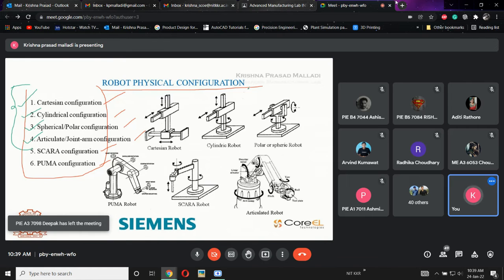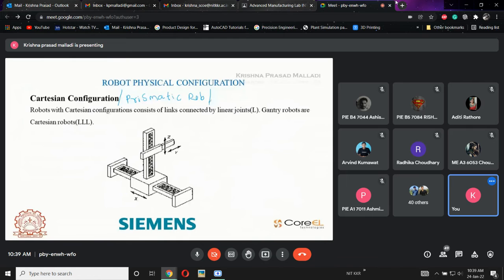Prismatic robot, or there is one more name, that is called a linear robot. This is the first classification. Anything we can call it: either a Cartesian coordinate robot, a prismatic robot, or a linear robot. Anything is fine. Here I will be considering an example.